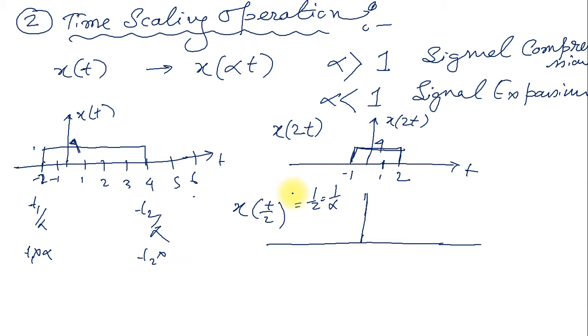Or if you consider 1 by 2 equal to alpha, then you can divide by alpha. Otherwise, if you consider 1 by 2 as 1 by alpha, then multiply with alpha. So considering this concept, 2 is the alpha, so I want to multiply t1 by 2 and t2 by 2.